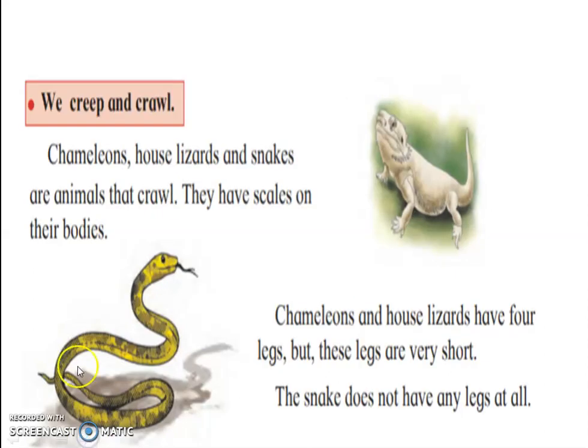The next type is we creep and crawl. Chameleon, house lizard, and snakes are animals that crawl. They have scales on their bodies. Chameleons and house lizards have 4 legs, but these legs are very short. The snake does not have any legs at all.